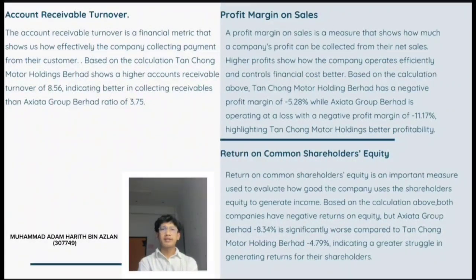Next is return on common shareholder equity. Return on common shareholder equity is an important measure used to evaluate how well the company used the shareholder equity to generate income. On the calculation, both companies have negative return on equity, but Axiata Group Berhad, negative 8.34%, is significantly worse compared to Tan Chong Motor Holding Berhad, negative 4.79%, indicating a greater struggle in generating return for their shareholders.